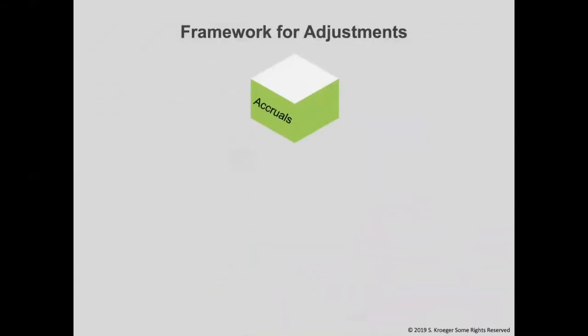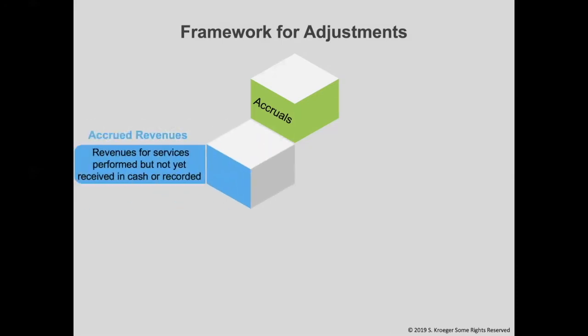This slide is pretty important to pay attention to because it will show us an overview of all the adjusting entries that we will be learning next. I will only briefly explain each one because we will be going over each one individually over the next few videos. There are two types, accruals and deferrals. We will take a look at the accruals first. There are two types of accruals. The first one is accrued revenues. This is revenues for services performed but not yet received in cash or recorded. This means we provided the service or product to the customer, but they have not paid us yet.